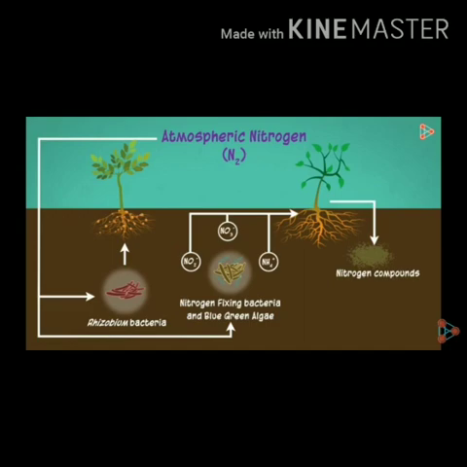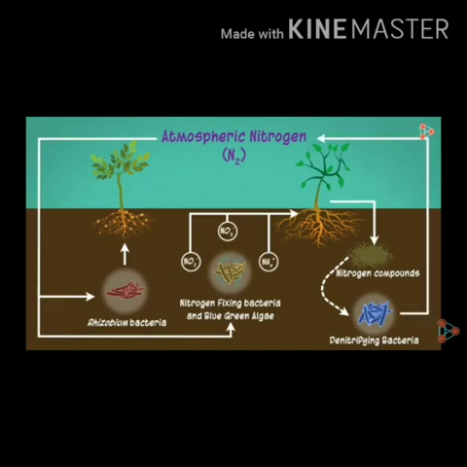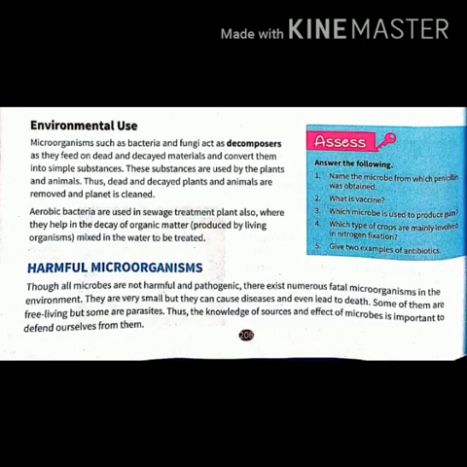Amazingly, we have one more bacteria present in the soil, and that is the denitrifying bacteria. This denitrifying bacteria breaks the nitrogen compounds and sends the nitrogen directly to the atmosphere. So this is how the atmospheric nitrogen is first used by the biological world and then sent back to the atmosphere. So that was all about the nitrogen cycle.